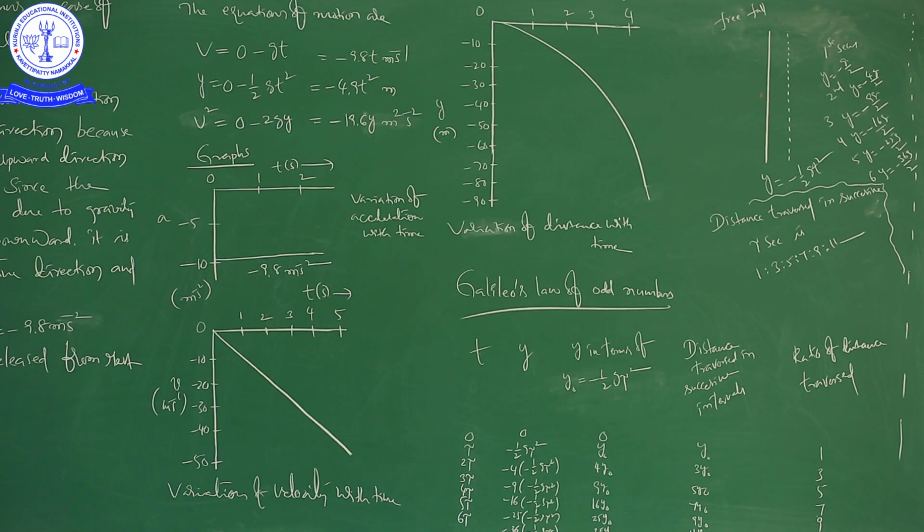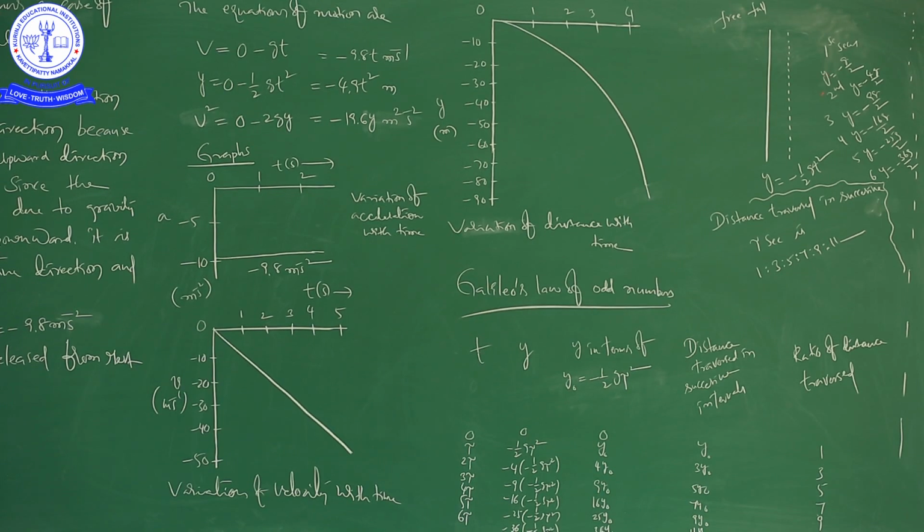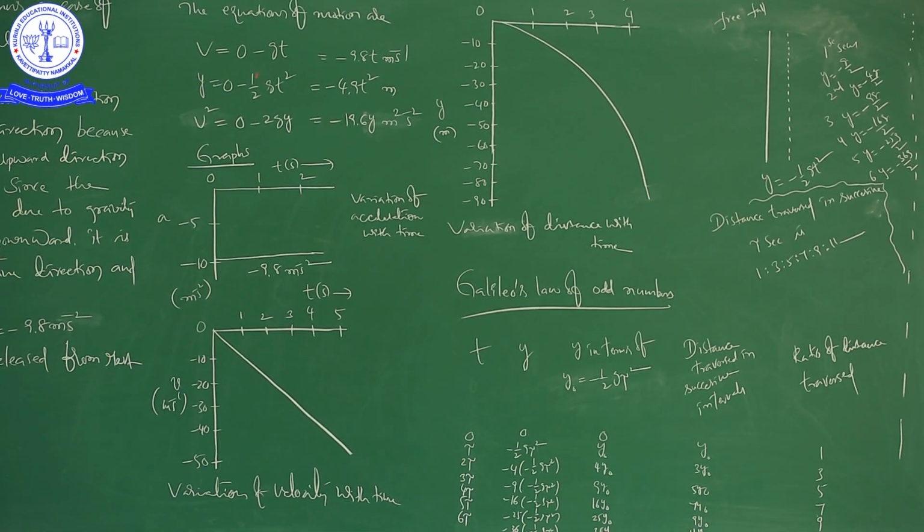Next, 4.9 into 4. Next, after 3 seconds, 4.9 into 9, right. So, here you can see clearly. The formula is y equals minus 1 by 2 g t square. This is the formula to calculate distance. After 1 second, in place of t we write 1, then it is minus g by 2. See here clearly. Next, after 2 seconds, we write 2, it will be 4 because of the square, so minus 4g by 2.